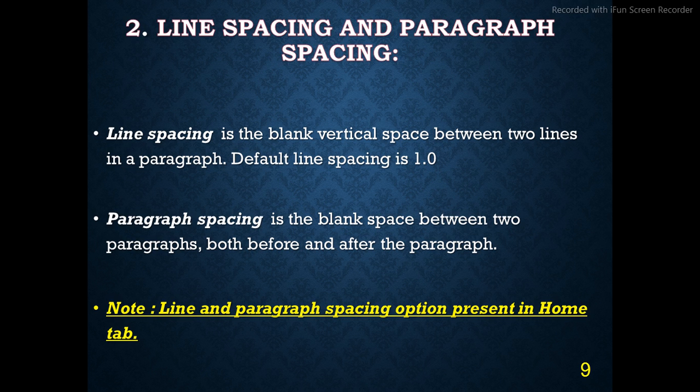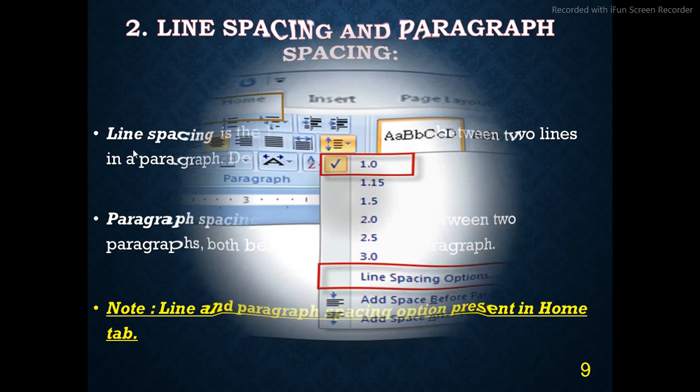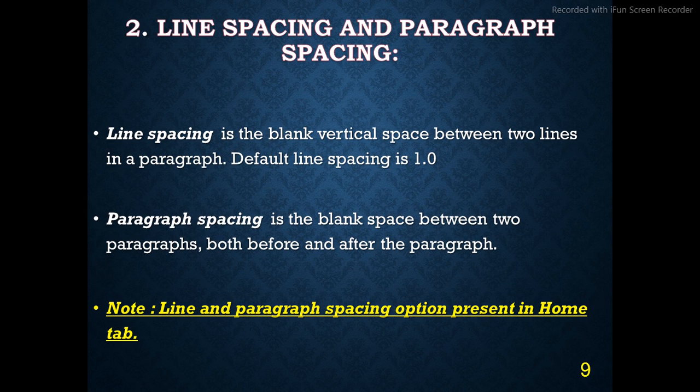Line spacing and paragraph spacing. This is also one of the important features of MS Word. Line spacing is the blank vertical space between two lines. As you can see on your screen, there is a space between the first line and the second line. This is line spacing. If you want to give a space between one paragraph and another, you can use paragraph spacing. And where are these options found? These options are present in the Home tab.